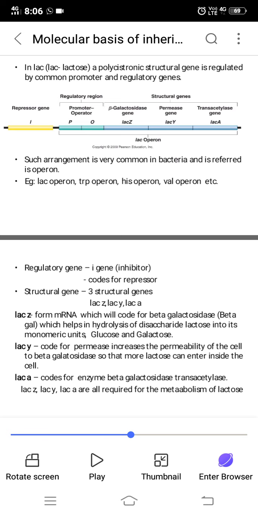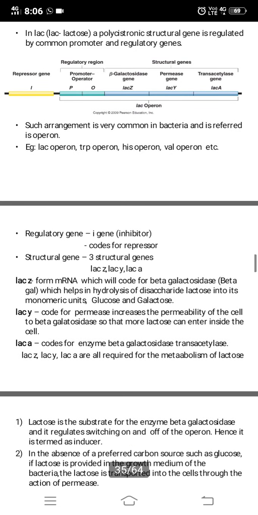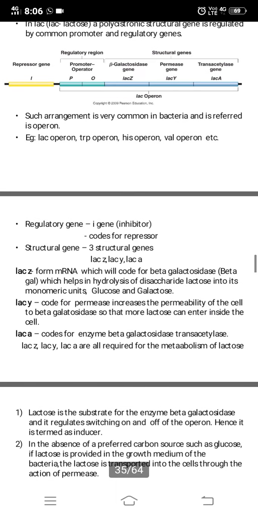That is the function of LAC-Y. LAC-A codes for the enzyme transacetylase, and its function is not as such ascertained till now. All three are required for the metabolism of lactose. So these genes are required when lactose is present.